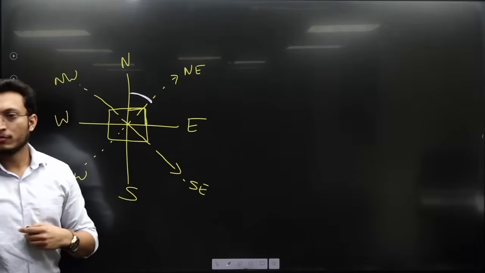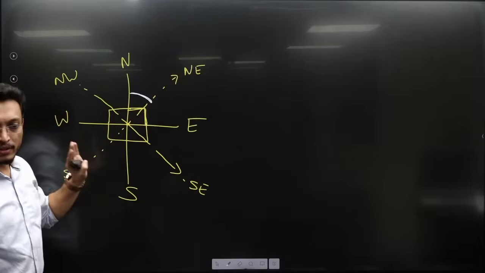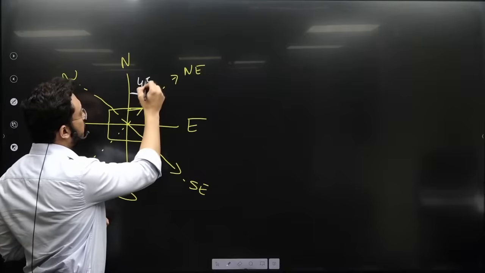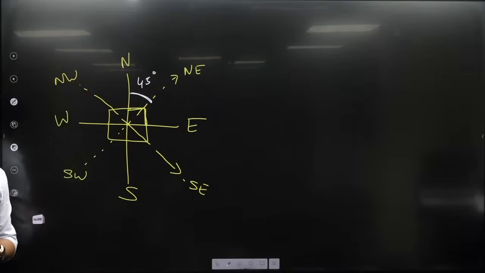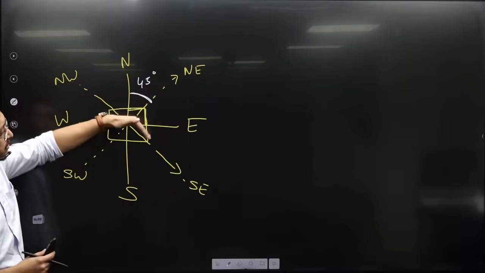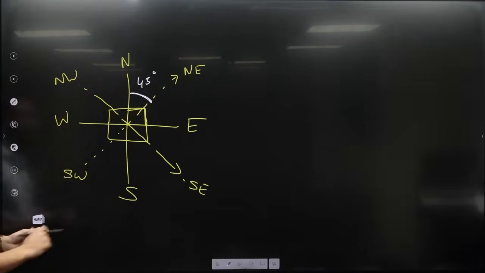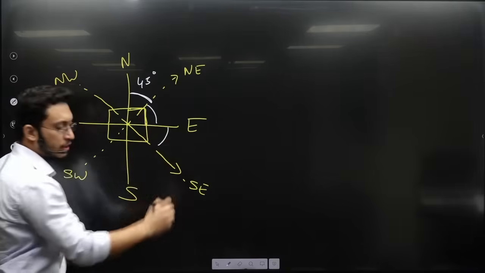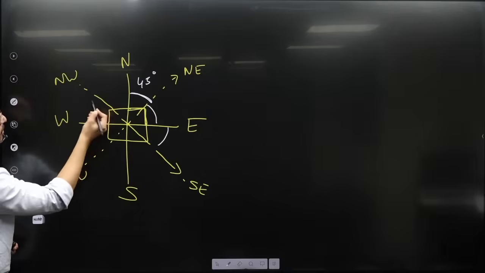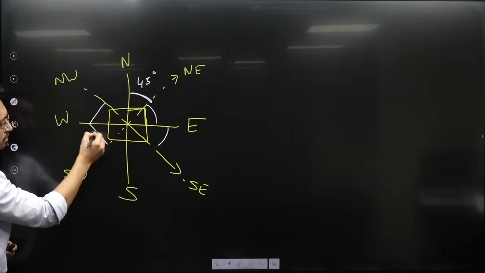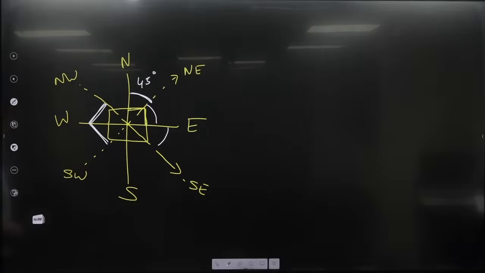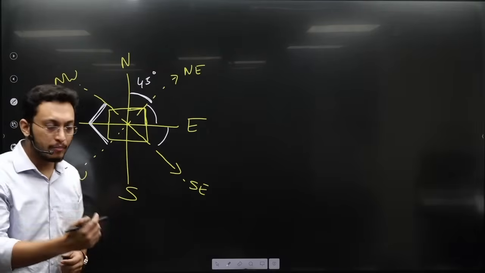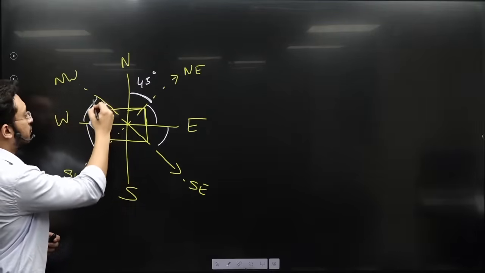Normally we treat it as 45, we take it exactly in the middle. So this is 45 degrees. Is this clear? So between all of this, the angles are 45 degrees. This is 45, this is 45. Can you tell me what is the angle between northwest and southwest? What is this angle? This will be 90 again, because this is 45 and this is 45.